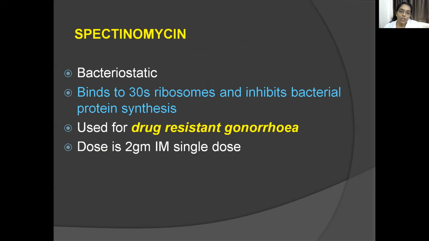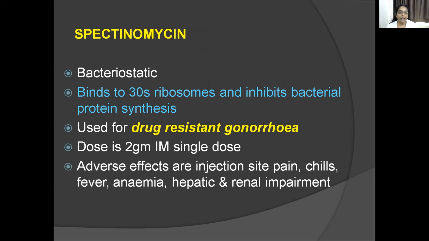This is mainly used to treat drug-resistant gonorrhea. Dose is 2 gram IM single dose. So remember, the drug for drug-resistant gonorrhea is spectinomycin. Adverse effects are injection site pain, chills, fever, anemia, hepatic and renal impairment.